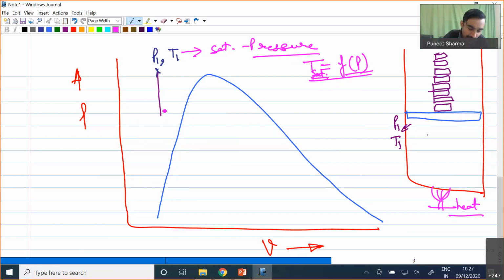So our pressure is decreasing upon removal of the weights, and we are maintaining the temperature at a constant value. Once we are releasing the pressure, what will be happening? Though we are in the liquid phase where the substance is incompressible, we were at a very high value of pressure.